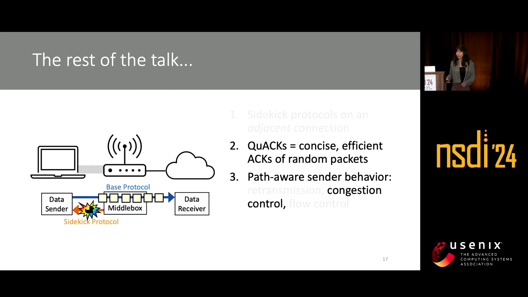So in the rest of this talk, I'll talk about the two technical ideas that really make Sidekick, this architecture of Sidekick protocols, possible. One is how to efficiently acknowledge a set of random packets, called a QUAC. Another is a new type of congestion control algorithm that incorporates the idea of where loss is occurring. And then I'll also talk a little bit about our implementation.